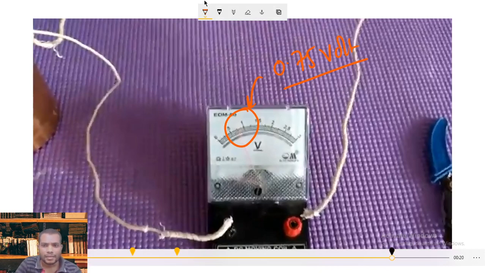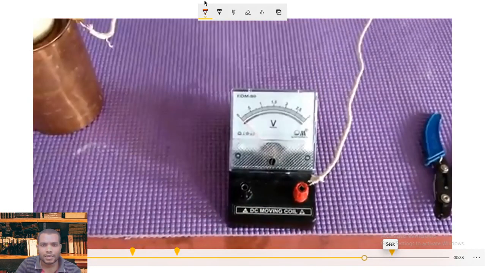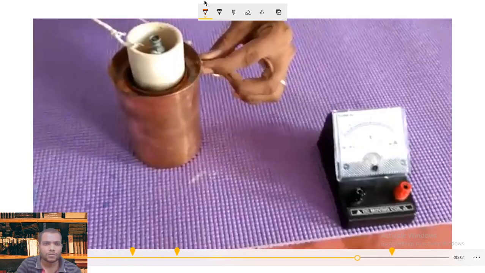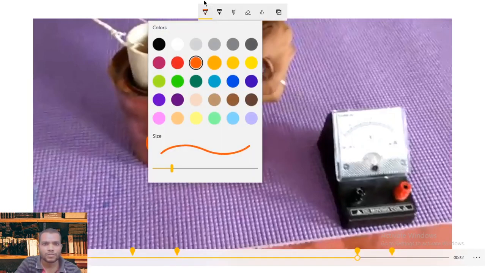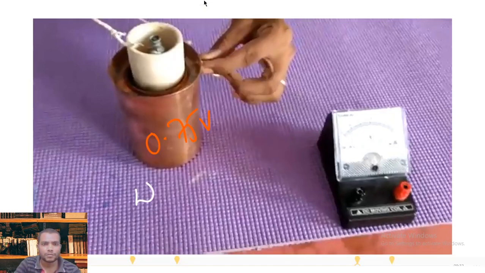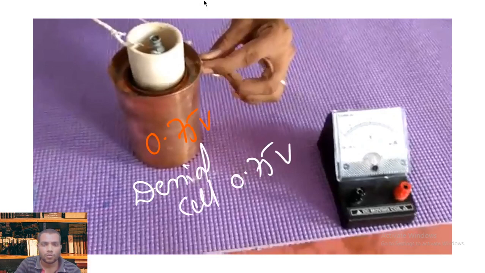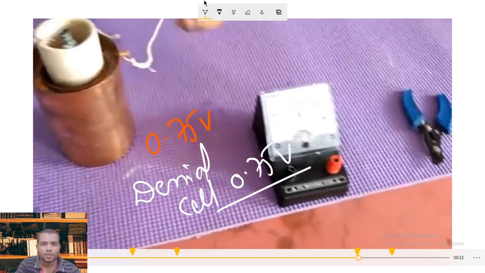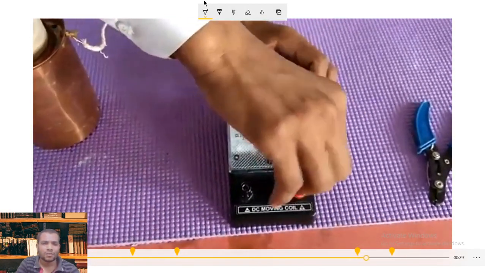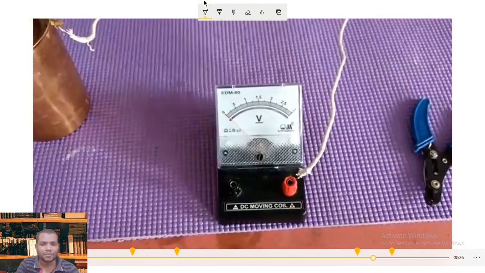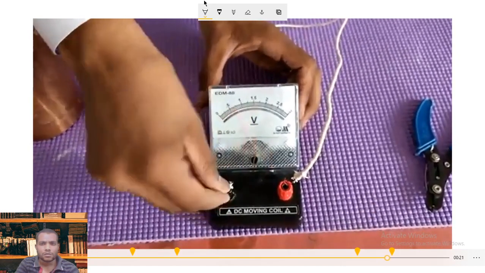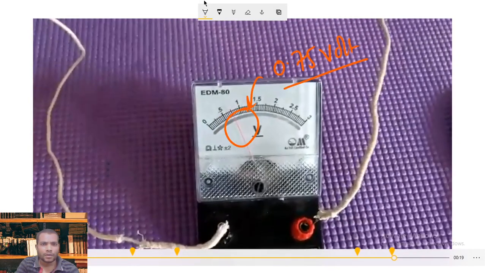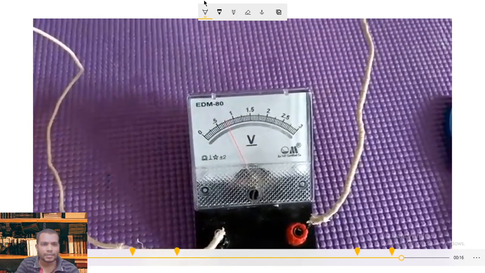So this Daniell cell gives us a potential difference of 0.75 volt if you use this setup. So that is the potential difference, or we're supposed to say, the EMF. I can talk about that EMF later. So that is the amount of EMF we can get from this Daniell cell.